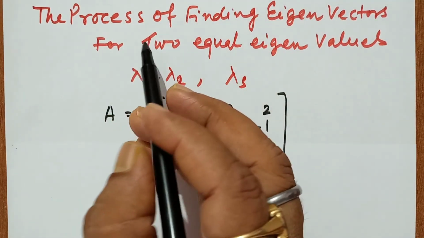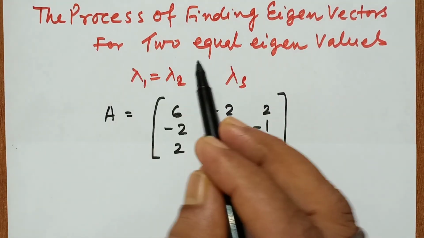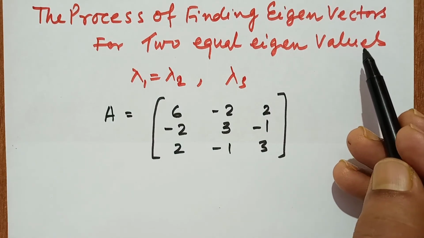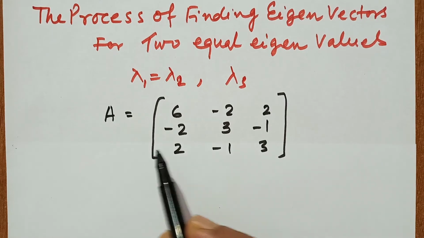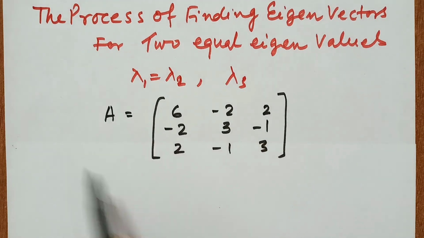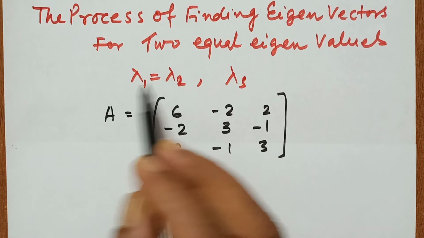The process of finding eigenvectors for two equal eigenvalues. As we know, we have explained in previous lectures the problems of matrices when all eigenvalues are different. Now I am going to explain a method of how we calculate eigenvectors when two eigenvalues are equal.